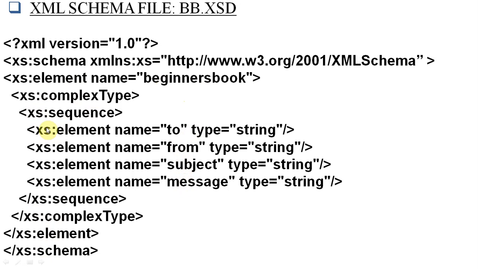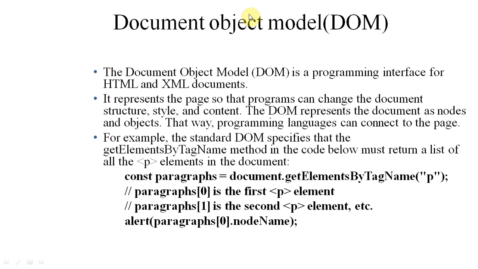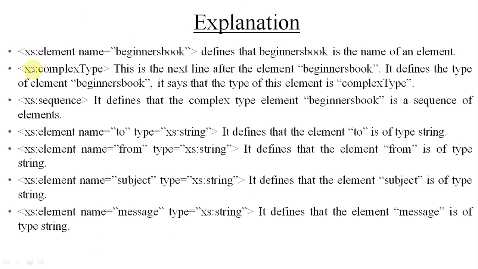And the sequence is this to form subject and message, and this sequence is closed here, and here also the simple type elements: xs:element name to and type string, and xs:element name form type string. So accordingly we will write the type string and their name, as well as we will write the element. So this is the XML schema, and the name of the file is bb.xsd.